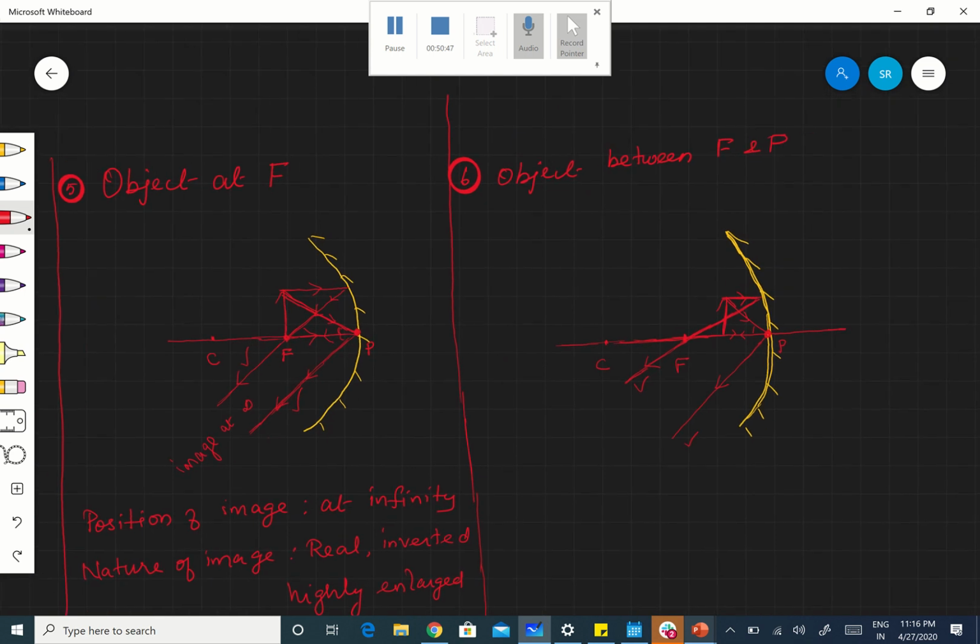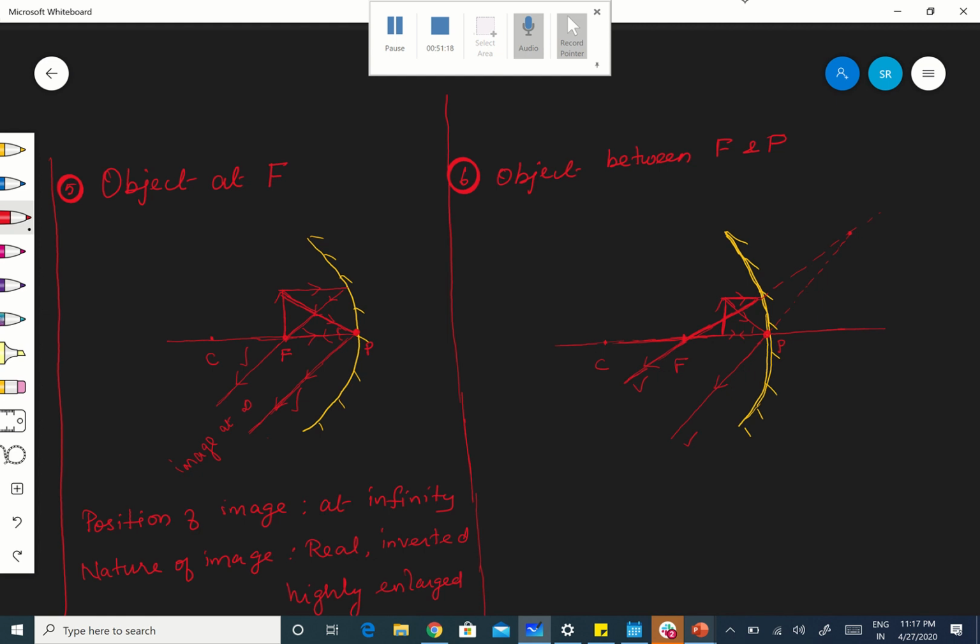I told you, no. So the reflected ray is there. Now the reflected ray you extend in the opposite direction, in the same straight line. Okay, with a scale you extend it. And this reflected ray also you extend with a scale in the same direction. Clear? Where are they meeting? They are meeting somewhere here. Correct? Okay. Therefore, that will be the position of the image.